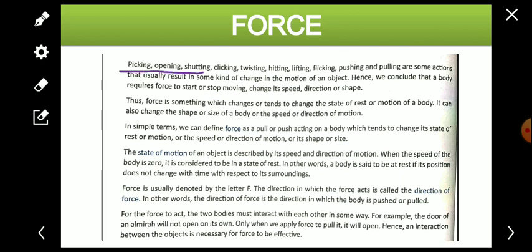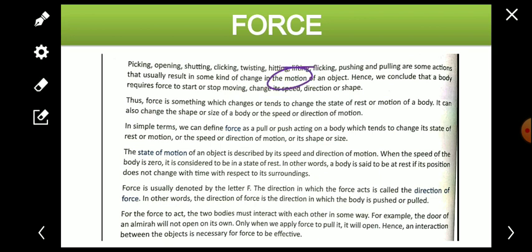So picking, opening, setting, clicking, twisting, hitting, lifting are the works. Pushing, pulling are some actions that usually result in some kind of change in the motion of the object. These are some actions which result in some kind of change in the motion of the object. When we pick, then motion takes place. When we open anything, then there is some change in the motion of the object. When we click anything, there is a motion in the object. When we twist anything, there is motion in the object. When we push anything, we pull anything, there is a change in the motion of the object.